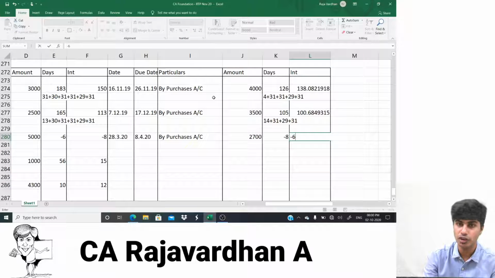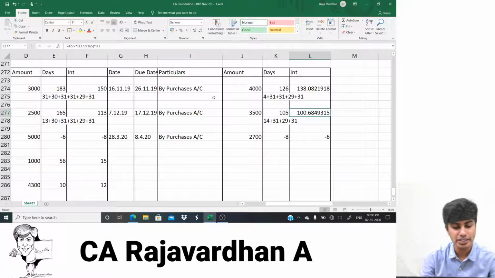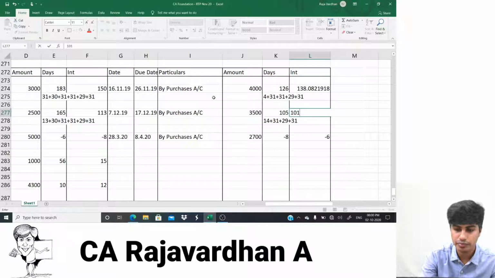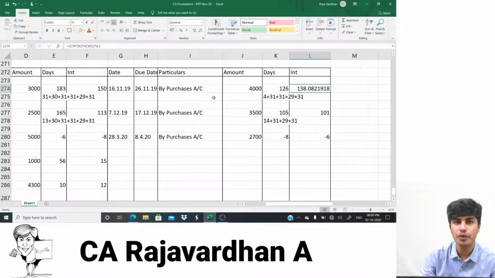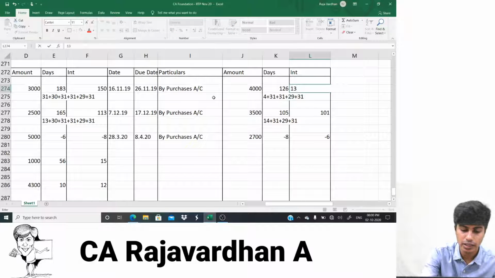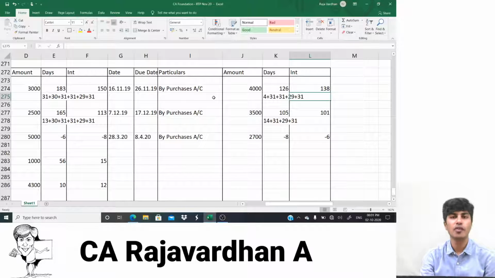They've told us to round it off to the nearest rupee. 100.68, I'll make it 101. 138.08, 138. Yeah. So we arrived at interest.